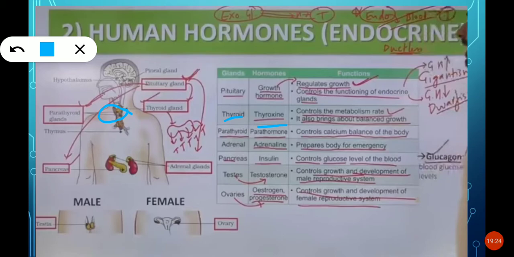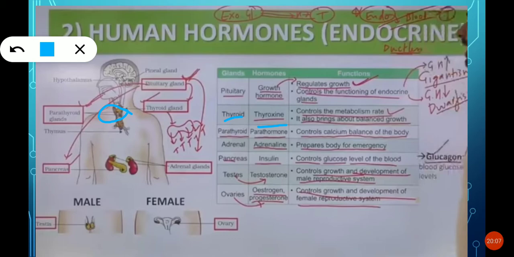But thyroxine is not directly usable in our body. It should be converted into another useful substance by iodine. Iodine is a mineral that is present in salt, the salt we take in food.